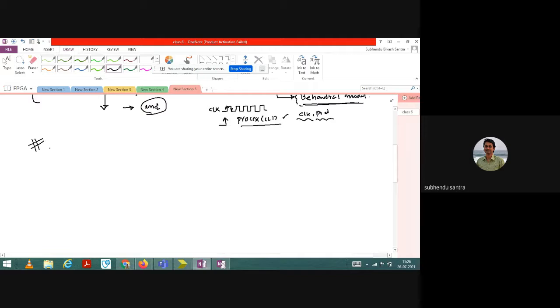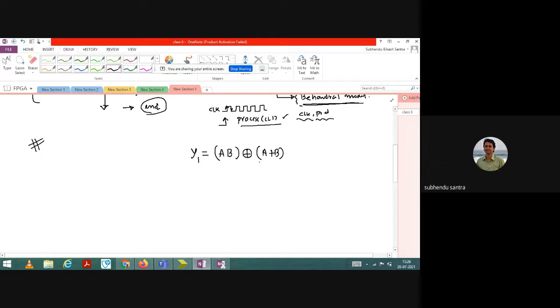Okay, so let us say I want to use an AND gate and an XOR gate at a time. So y1 equals a and b, XOR a plus b.